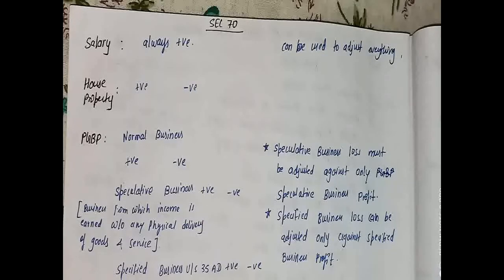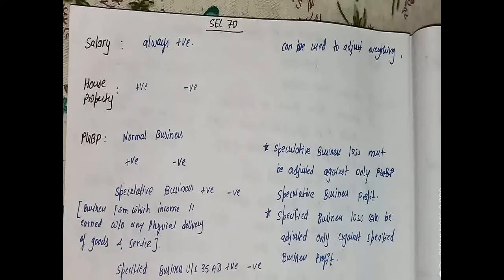Salary is a fixed income. No matter what the circumstances, it can never be negative. Unless and until you quit the job, the income from salary will never be negative. So it is always positive, and whatever income we earn from salary can be used to adjust the loss from every head.